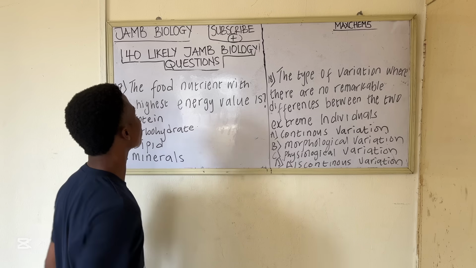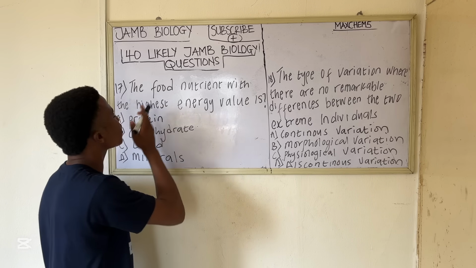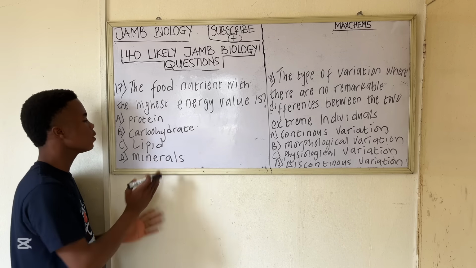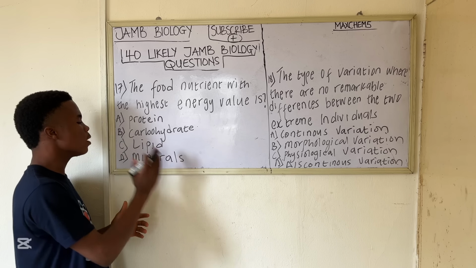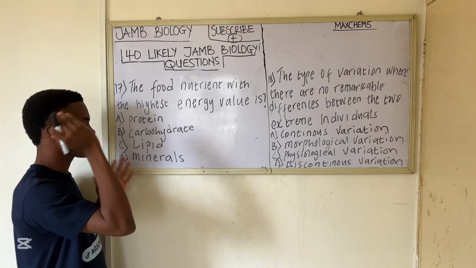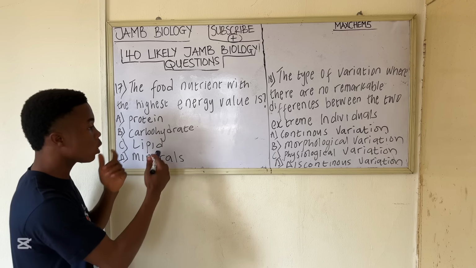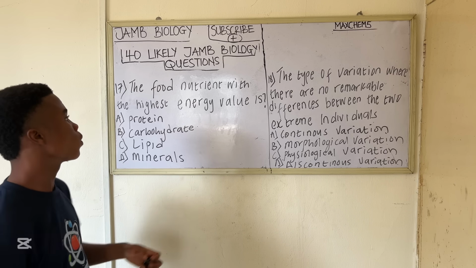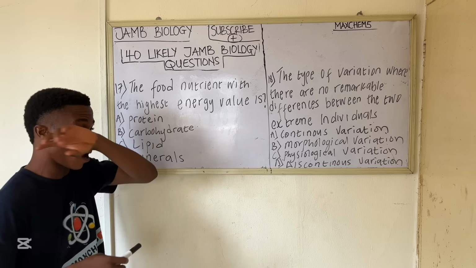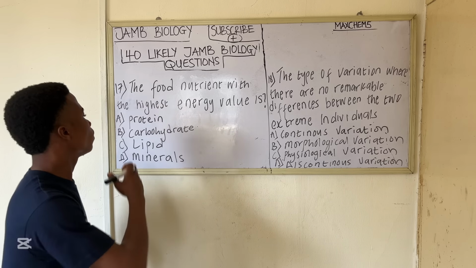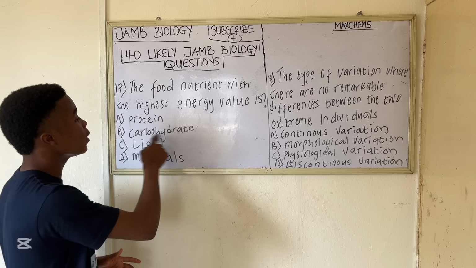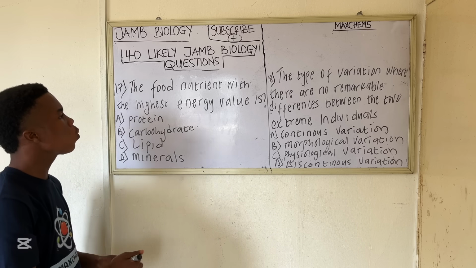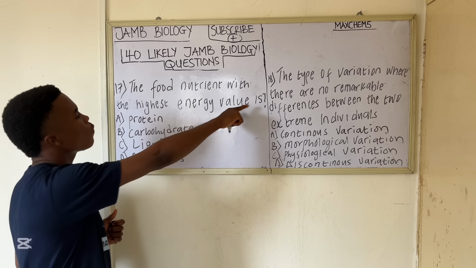Question 17 says that the food nutrient with the highest energy value is A. protein, B. carbohydrates, C. lipid, and D. minerals. So let's get the correct answer. Most of you will actually choose carbohydrates, because naturally we believe that carbohydrate is the energy-giving food. But carbohydrate is not the answer, because it does not give the highest energy value among these options. So the food nutrient with the highest energy value is lipid.